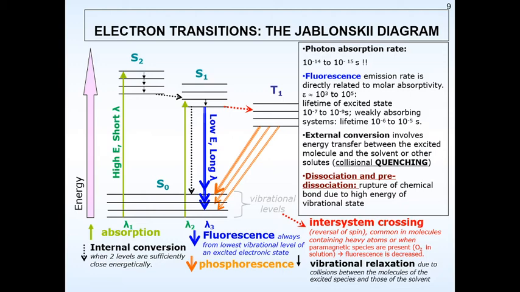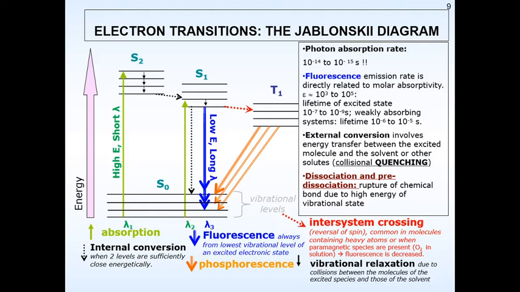Fluorescence emission rate is directly related to molar absorptivity. Where have we come across molar absorptivity? In terms of Beer-Lambert's law. Lifetime of the excited state is 10 raised to minus 7 to 10 raised to minus 9 second. That means they are generally weakly absorbing systems. The lifetime of fluorescence is generally between 10 raised to minus 6 to 10 raised to minus 5 second.